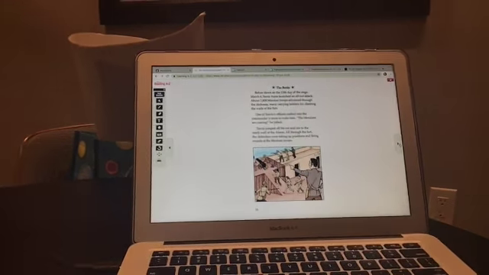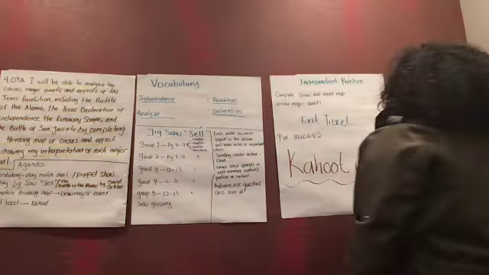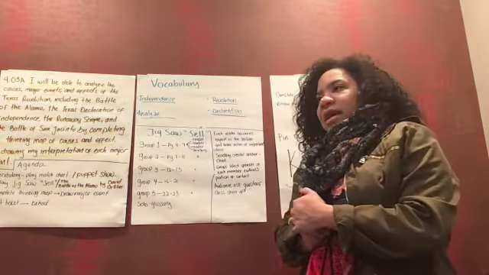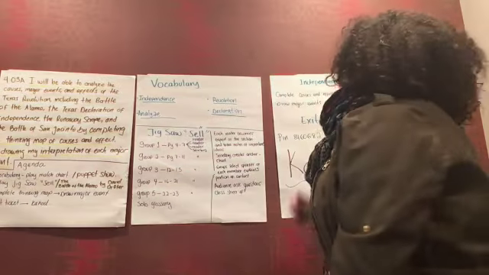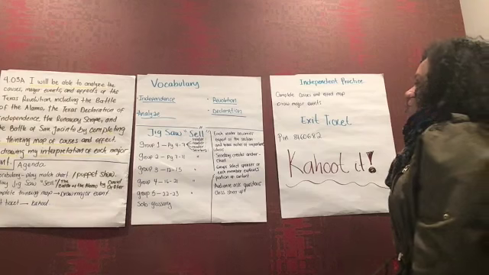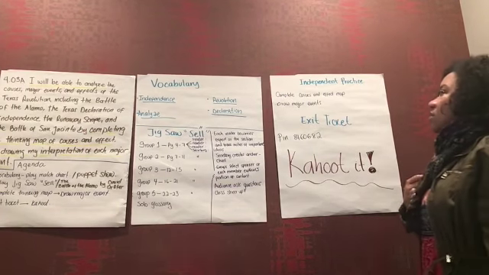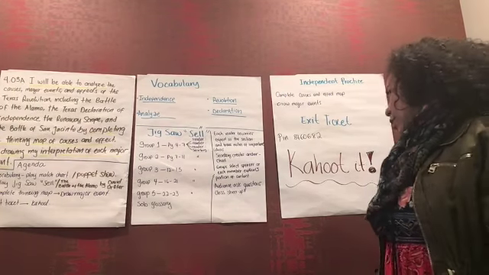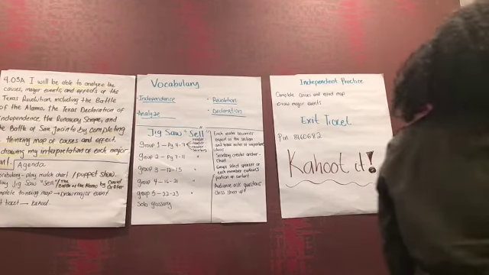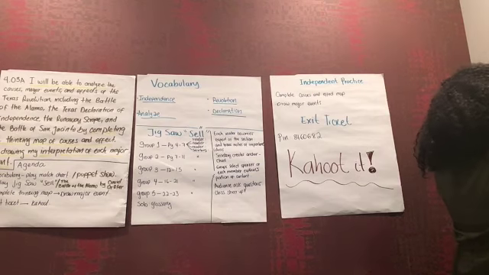Okay, very good. So now that we have learned this, guys, we are going to pass to our independent practice. And this is a portion, guys, where we are going to complete an anchor chart. No, I'm sorry, not an anchor chart, a graphic organizer of the causes and effects of the Texas Revolution. And then we are going to do our representation of the major events of the Texas Revolution.